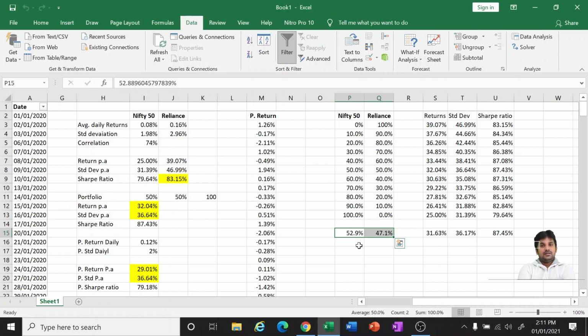Good. Now we have done this for only two stocks and it has taken approximately half an hour to 40 minutes. What if I add one more stock? It will be like one and a half hours. One more stock, 2 to 3 hours, one more stock. So in NSE you have plenty of stock options. How many will you keep adding, how many will you be doing?